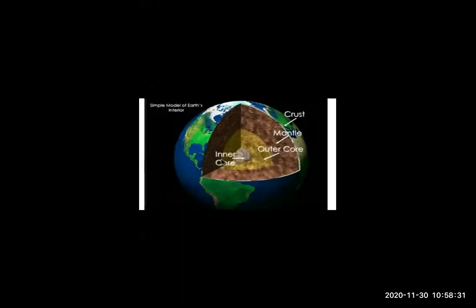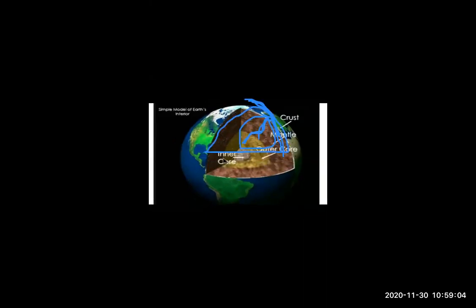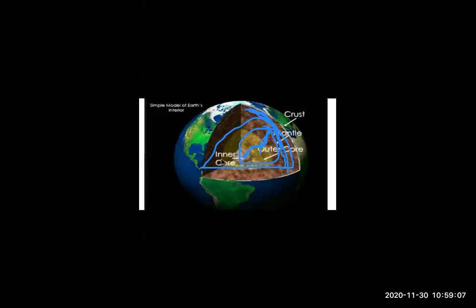Whatever occurs in the upper mantle is because of the tremendous energy in the inner side of the earth. When that tremendous energy is released, at that time on the outer part of the earth, earthquakes and volcanoes happen.